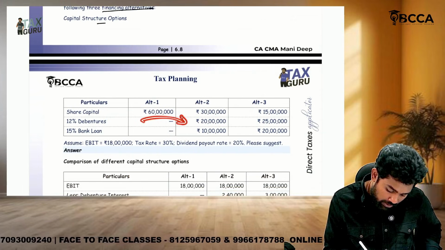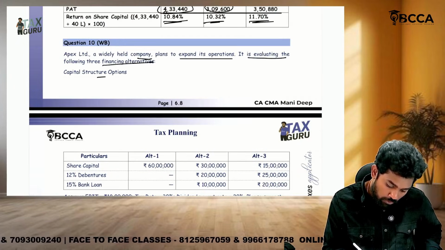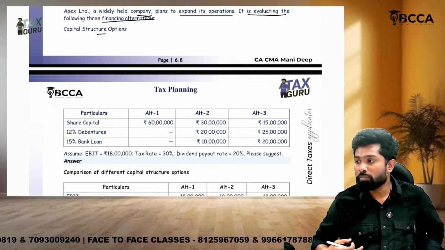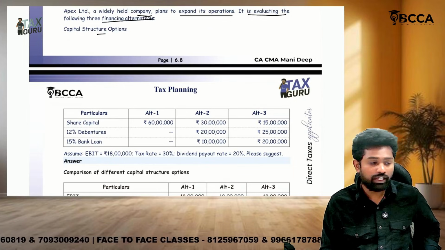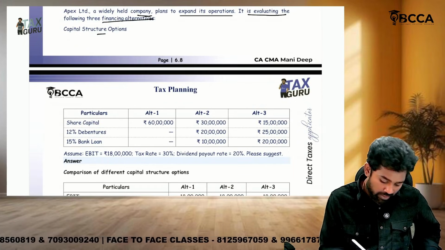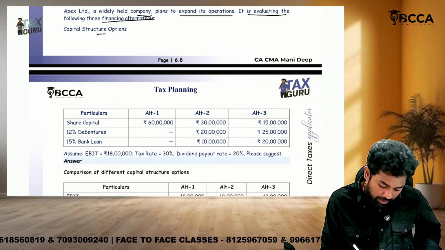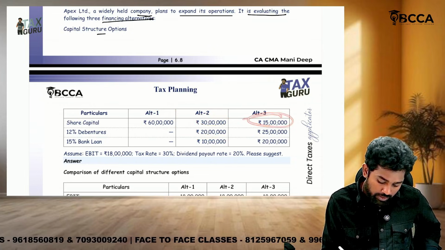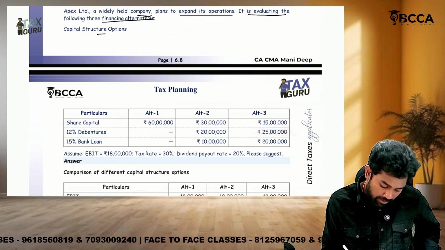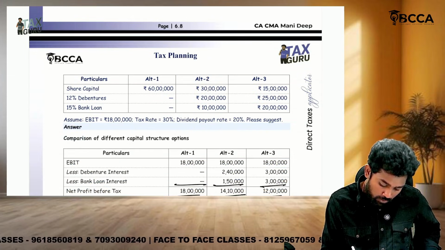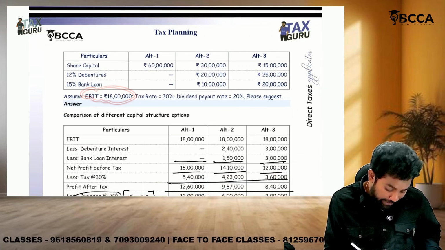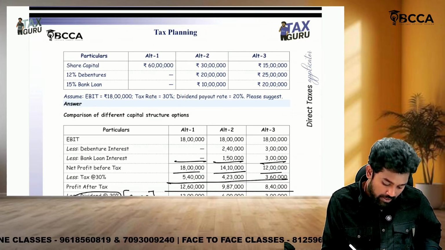Then 12% debentures, sir, they want to raise funds. Okay, and on that fund, how much they are earning, how much they are giving also has to be checked. Alternative 1, they will go for share capital only 60. Alternative 2, 30 lakh share, 20 lakhs debentures, 15 lakhs loan. Alternative 3, 15 lakhs share, 12 lakhs debentures, 15 lakhs loan. So 20 lakhs loan. Then earnings before interest is 18 lakhs, tax rate is 30, and dividend payout rate is 20%.